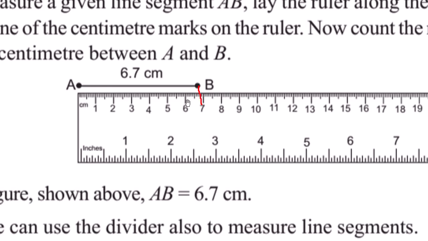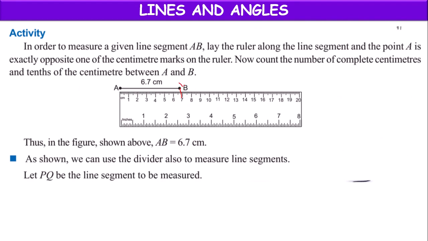After 6: 1 division, 2, 3, 4, 5, 6, 7. The point coincides with the 7th division after 6 centimeter.